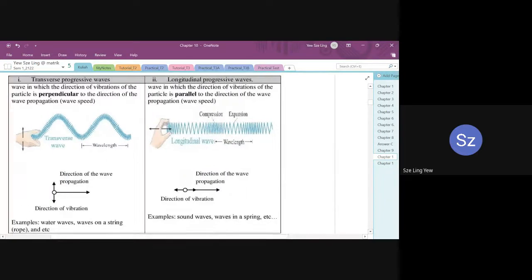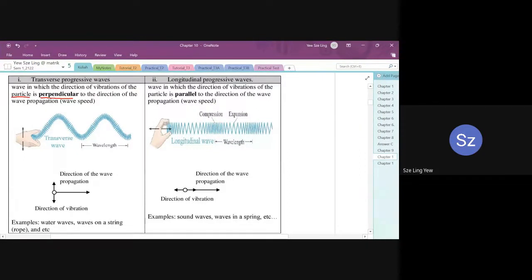Oh yeah, this is a transverse wave. So a transverse wave is a wave in which the direction of vibration is perpendicular to the direction of the wave. So you see the direction of the vibrations of particles. The particle is moving in the vertical direction, okay?